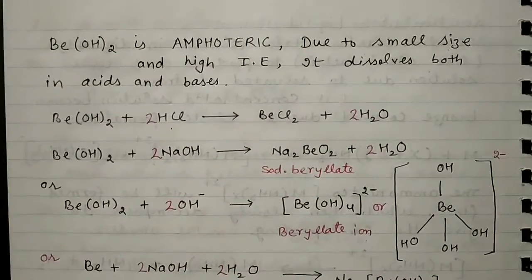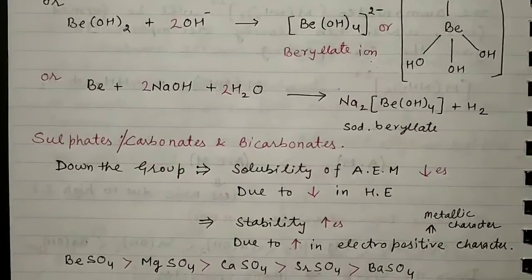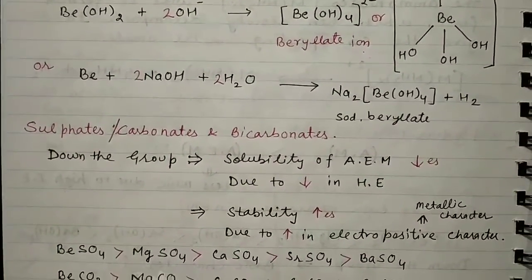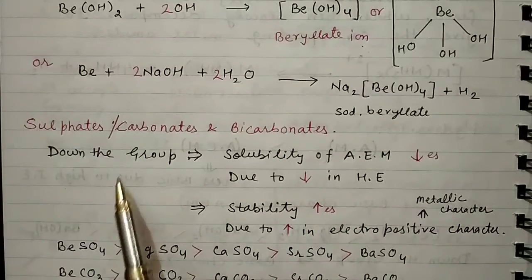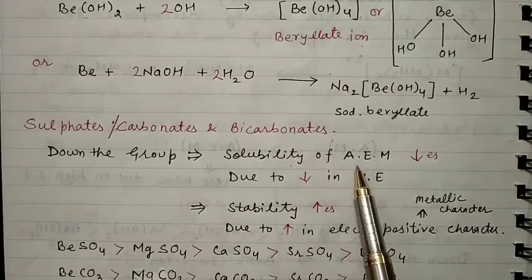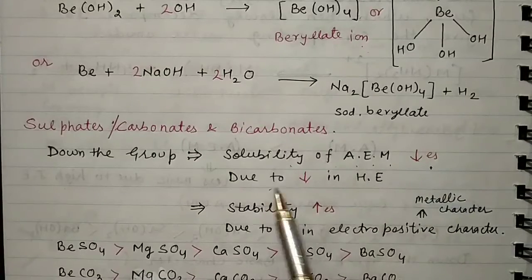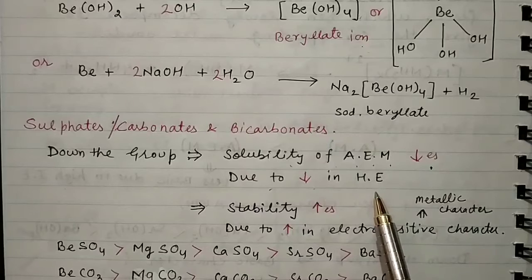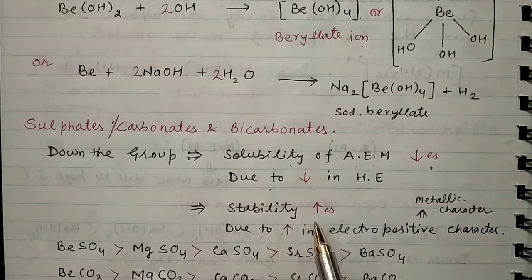If you look at the sulfates, carbonates and bicarbonates of alkaline earth metals, there is a simple concept that down the group, solubility decreases due to decrease in hydration enthalpy, or you can say stability increases.